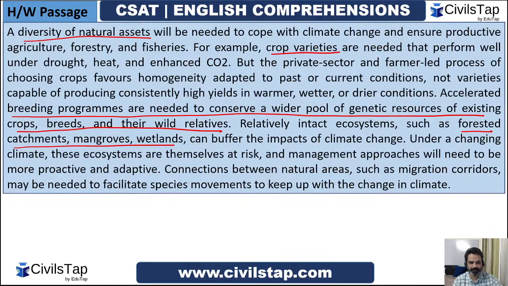Under a changing climate, these ecosystems are themselves at risk, and management approaches will need to be more proactive and adaptive. The connections between natural areas such as migration corridors may be needed to facilitate species movement to keep up with the change in climate, right? So this was the passage, and let's now try to answer the question, guys.